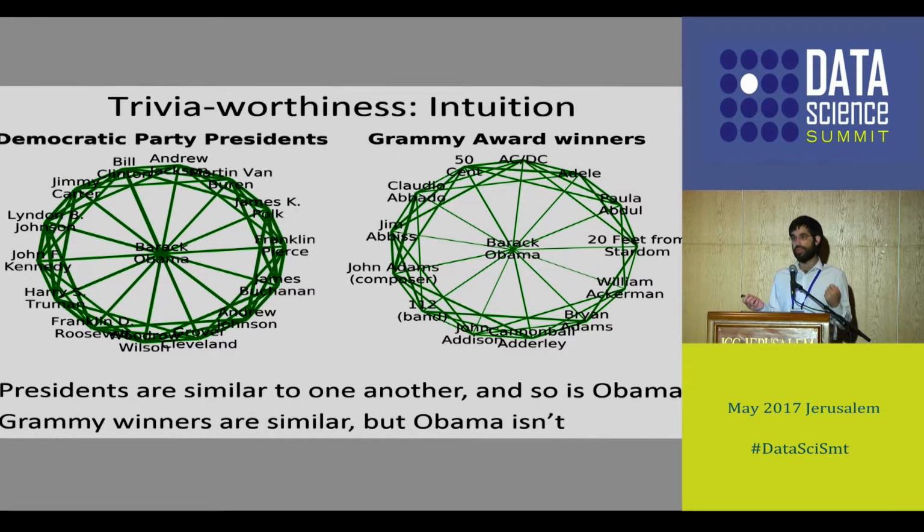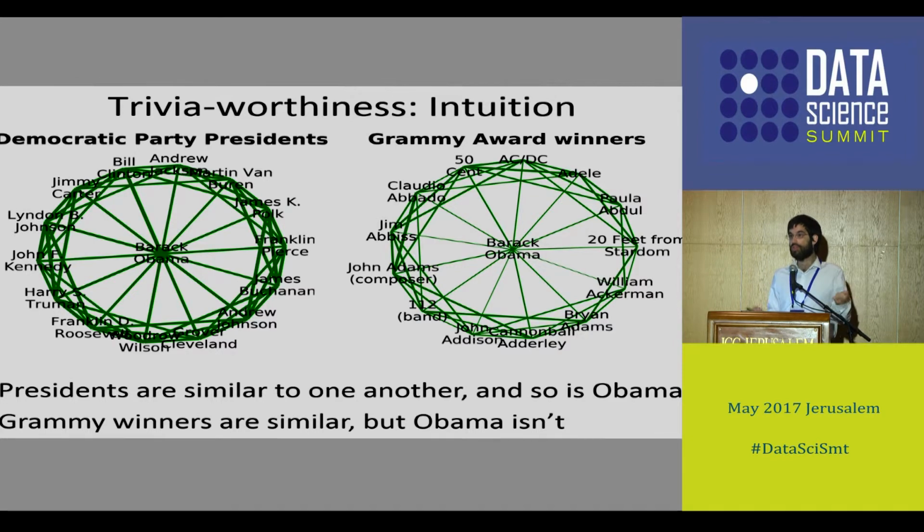And the width of an edge between two nodes will be the similarity between these two articles. So if we look at articles on the perimeter, we see that the edges between them are pretty thick, because US Democratic Party presidents are pretty similar to one another. If we look at edges going from Barack Obama towards the perimeter, we see they are also very thick. And why is that? It's because the Democratic Party presidents are politicians and they're very similar to one another.